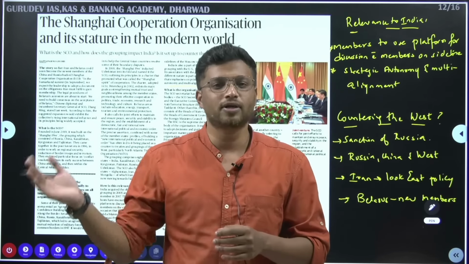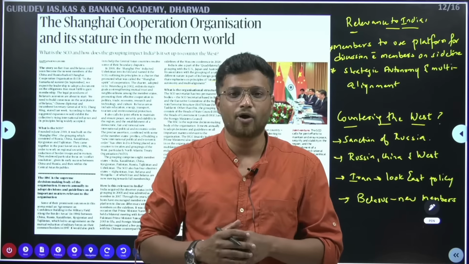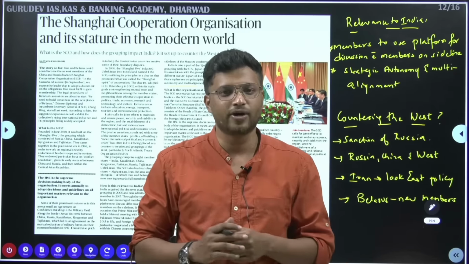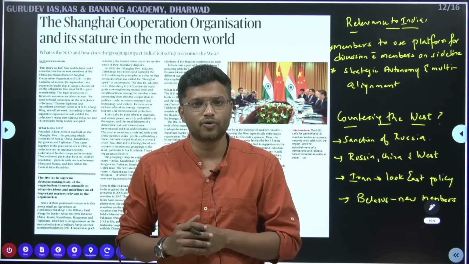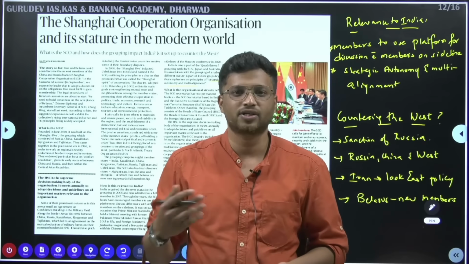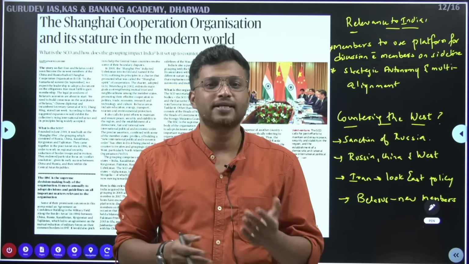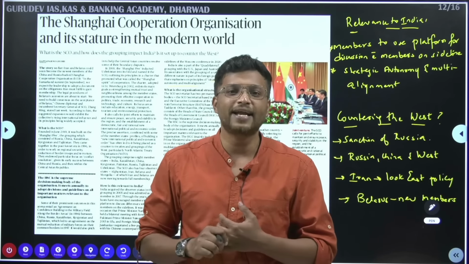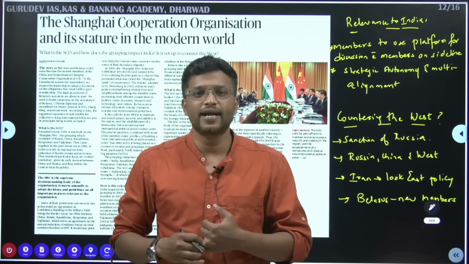Like on the Quad, we have US, Japan, Australia, and then in the SCO, we have the main members like Russia and China. So when we look at these countries, they all have one issue or another. Japan has an issue with China, Russia has an issue with US. So these countries are not coordinating in geopolitics, but India is a member of both.